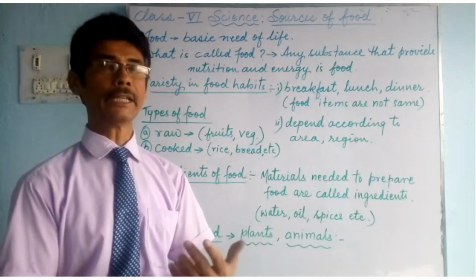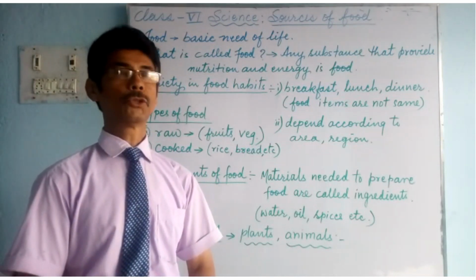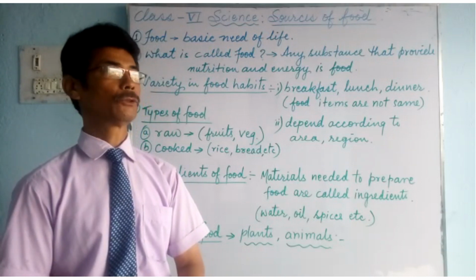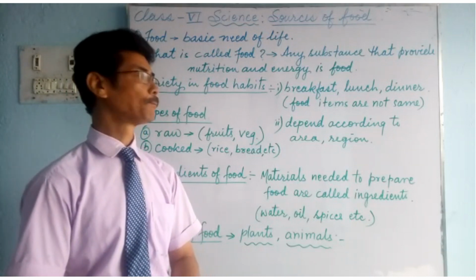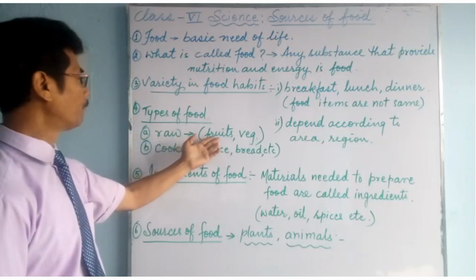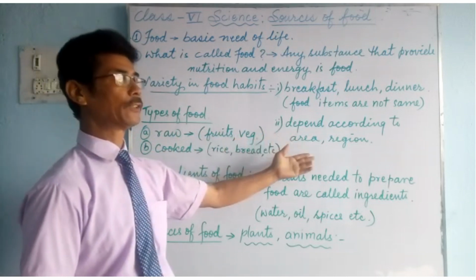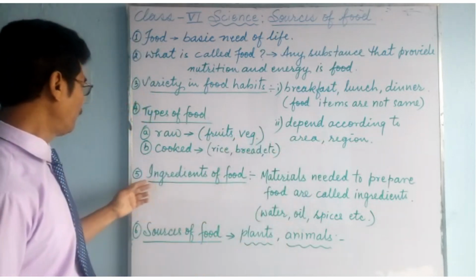Without cooking we cannot eat those things. We are not used to that. So we are habituated to eat cooked food. So types of food can be divided into 2, raw such as fruits and vegetables, cooked such as rice, bread, fish, eggs, meat and so on.